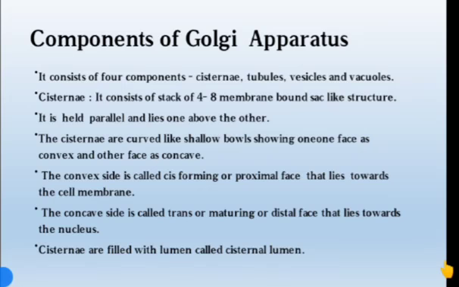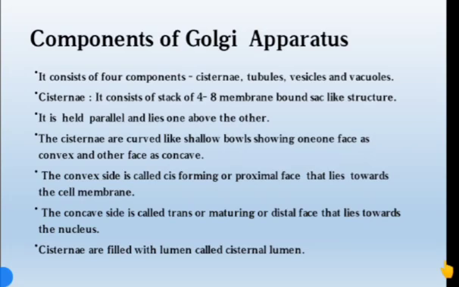The cisternae are curved like shallow bowls, showing one face as convex and the other face as concave.